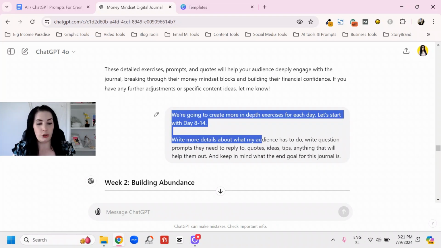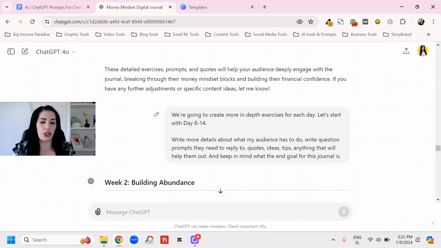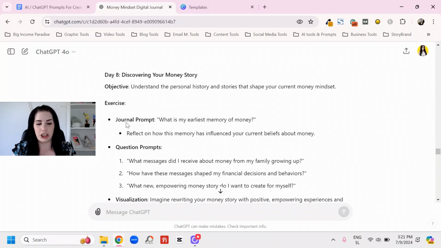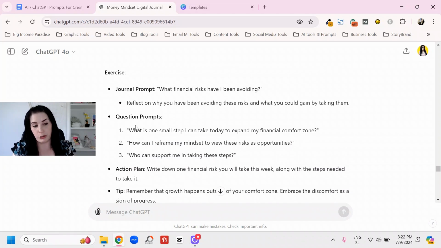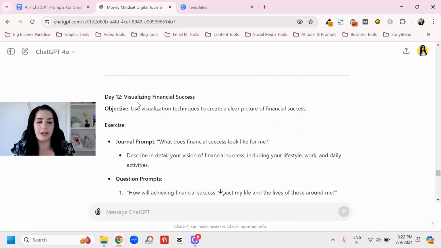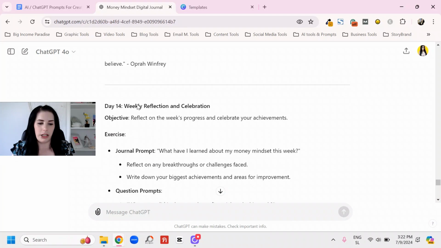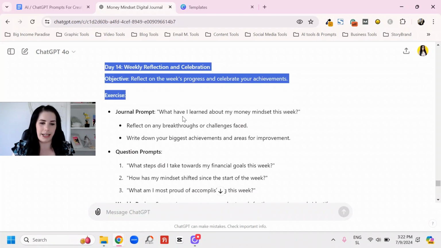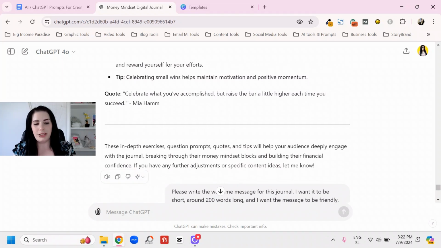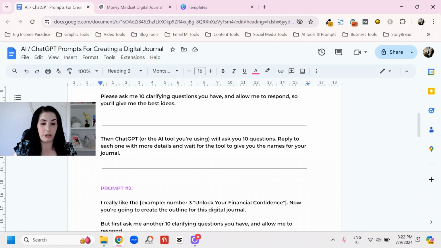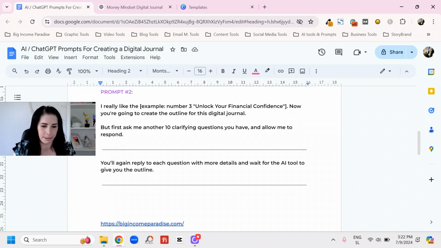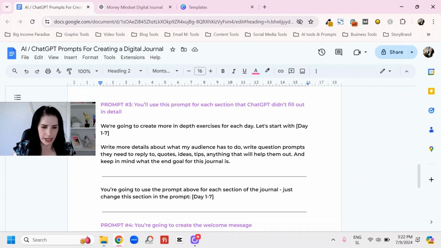Then we just use the same prompt and we change this part, so day 8 to 14. And ChatGPT is going to do, again, a good job, or I would say a great job. So it's done until day 14. And I would use the same prompt, so where is it?